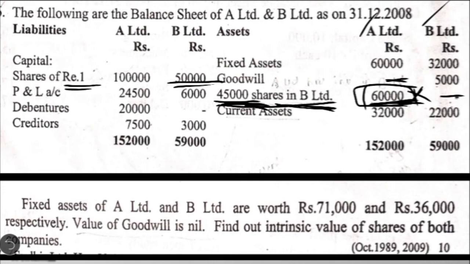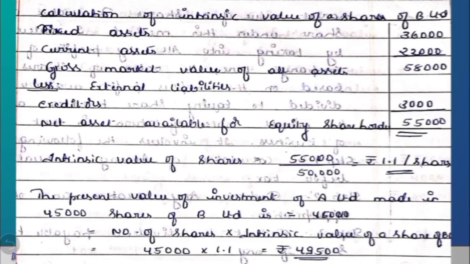In case of B Limited, you have to just look into the column of B Limited now. What is the fixed asset they have given? B Limited is worth rupees 36,000. So you have to consider fixed assets of 36,000. In the balance sheet, they have given goodwill amounting to 5,000, but it is stated that the value of goodwill is nil. So don't consider that. Then it does not have any investment. Current asset, they have not given present value, so we are assuming the book value itself as the present value. So here you can write fixed assets 36,000, current asset 22,000. You get total gross market value of various assets as 58,000.